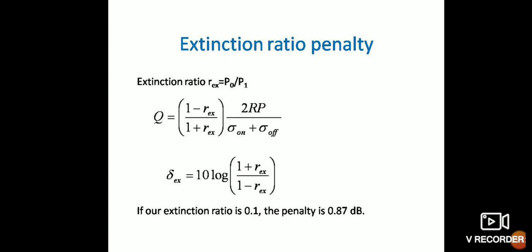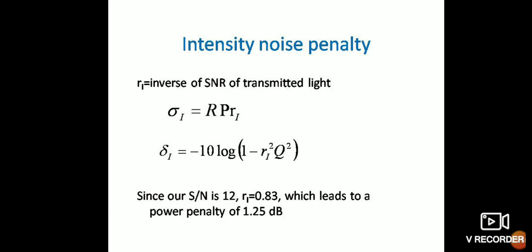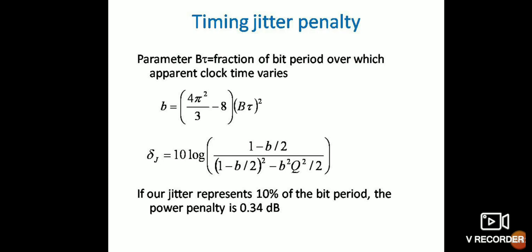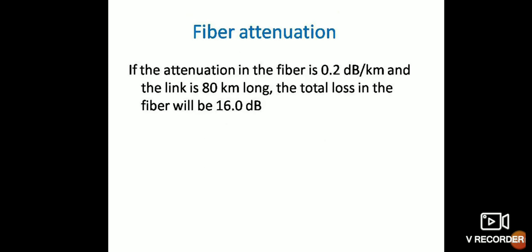Extinction ratio penalty is given as P1 upon P0. Intensity noise penalty is given as minus 10 log of 1 minus r1 squared Q squared. Timing jitter penalty is given as 10 log of 1 minus B upon 2 upon 1 minus B upon 2 squared minus B squared upon 2.